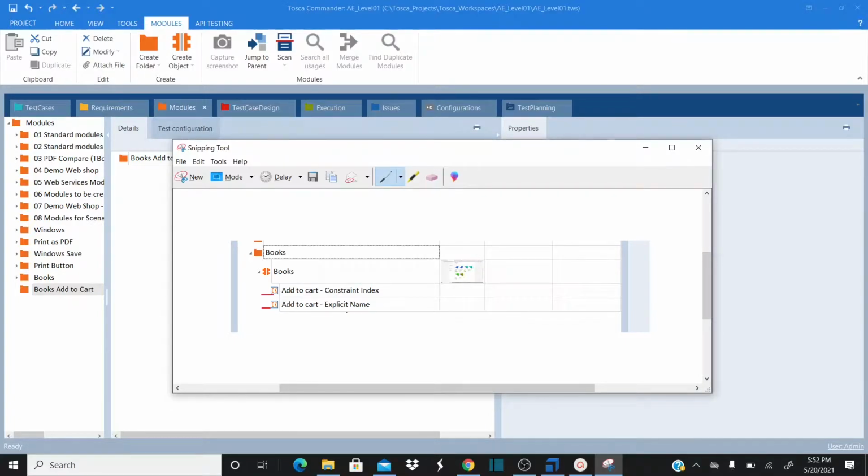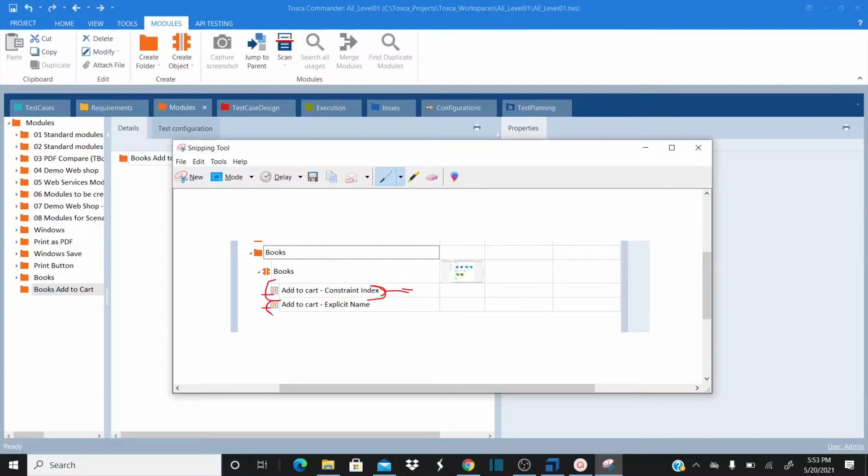So that add to cart control is constraint index. The first one I added by scanning. When we scanned the add to cart button, I selected an option called identify by index as an identification method. Then I brought this into the Tosca module as a configuration parameter called constraint index. Okay, that is my first add to cart button.